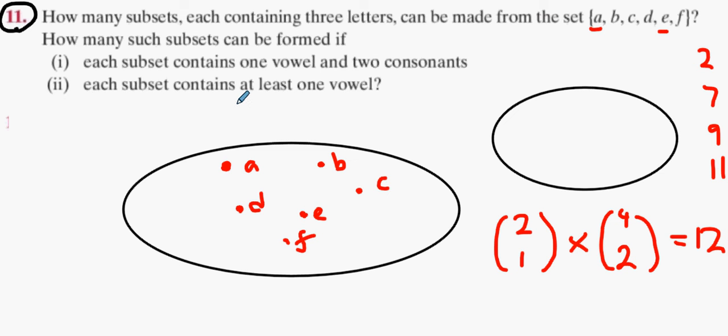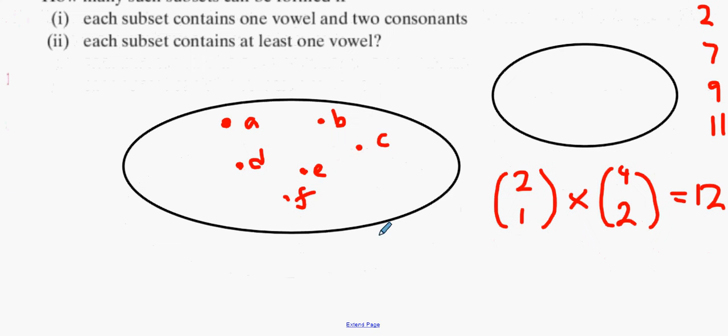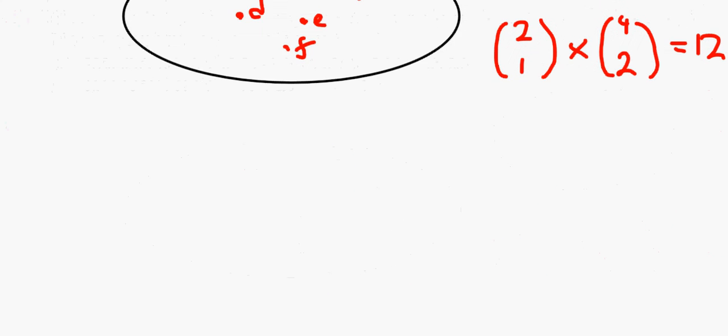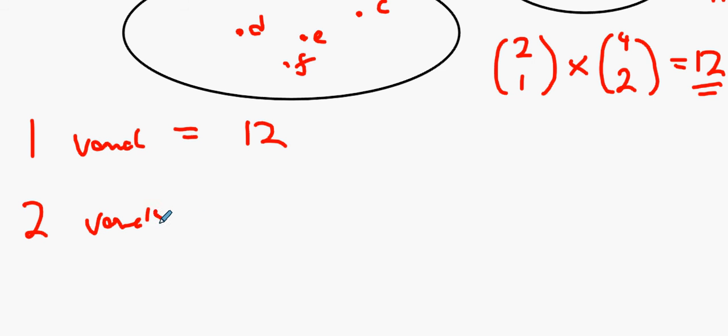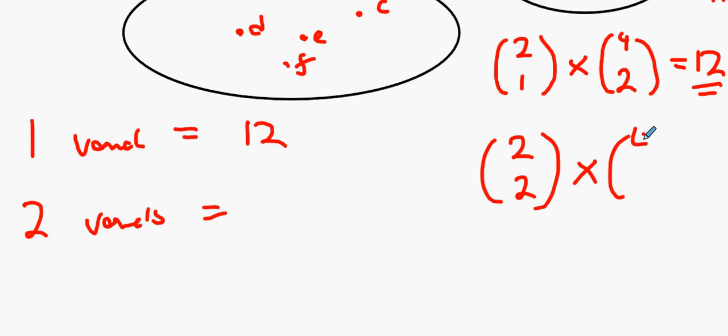Each subset contains at least one vowel. You have to have one vowel. So what does that mean? We already have the answer for one vowel, don't we? One vowel is 12. Now we have to find out what happens if we have two vowels. So what's the answer for two vowels? 2 vowels to choose from, choose 2 of them. 4 consonants to choose from, only choose 1 of them.